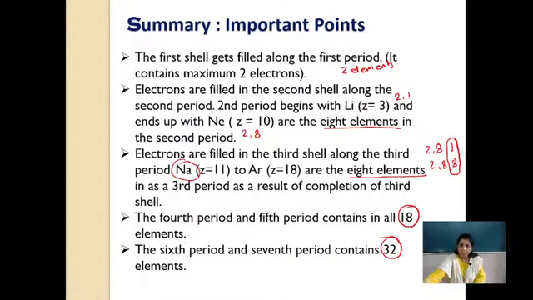I'm repeating again. First shell with 2 elements, second and third with 8, 8. So if I want to write down 2, 8, 8, 18, 18, 32, 32. First, second, third, fourth, fifth, sixth, seventh periods. Okay, so 7 periods with the number of elements.